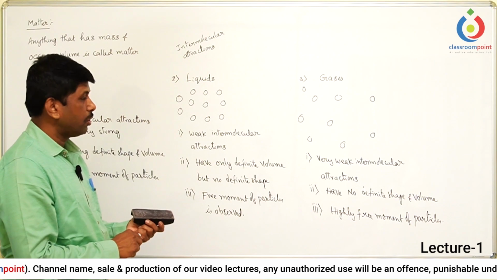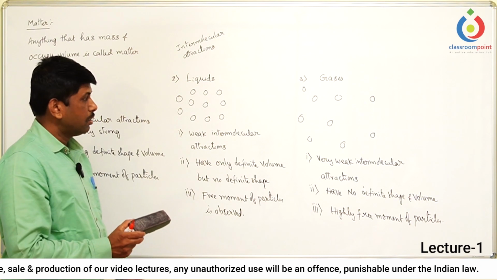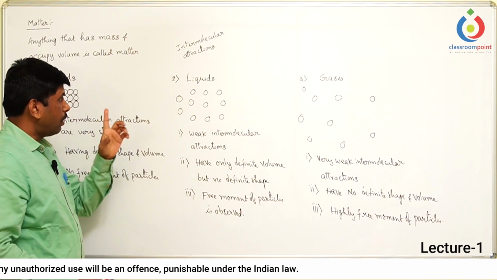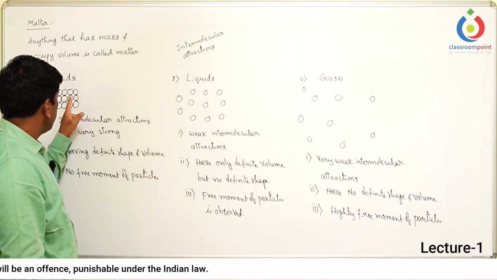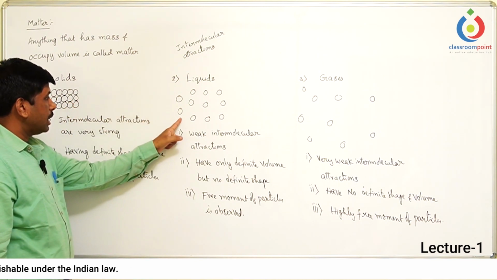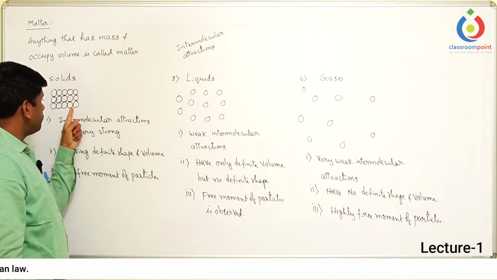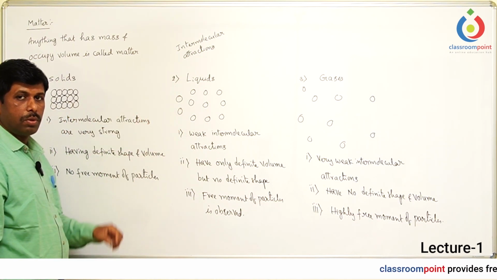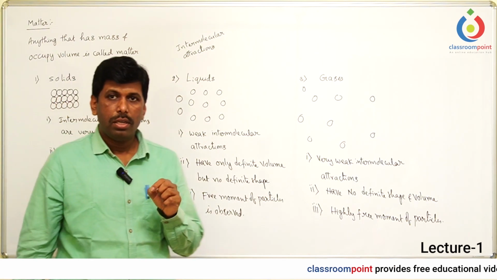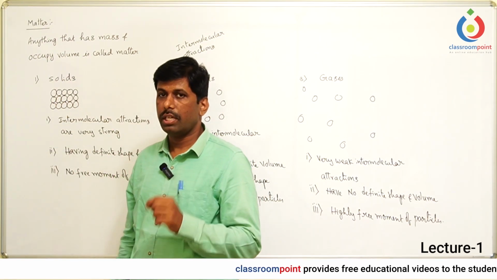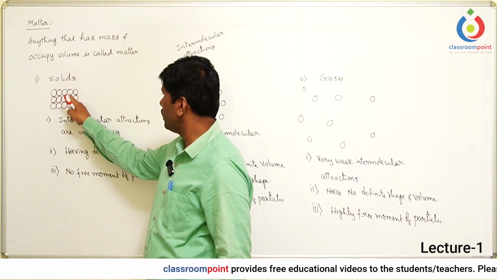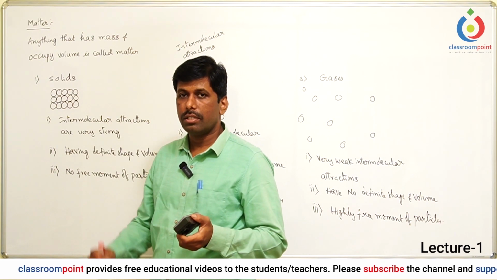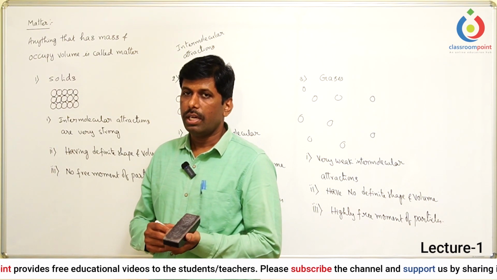Now let us try to see how to convert solids into liquids, liquids into gases, and gases into liquids, liquids again into solids. So if you observe how to convert the solids into liquids, one fundamental thing we need to observe here is the distance among these particles. Here, distance between the solid particles is negligible. Here, distance between the liquid particles is more. Means, whenever you want to convert a solid into the liquid state, you need to increase the distance between these particles. The distance between these particles can be increased by heating the solids.